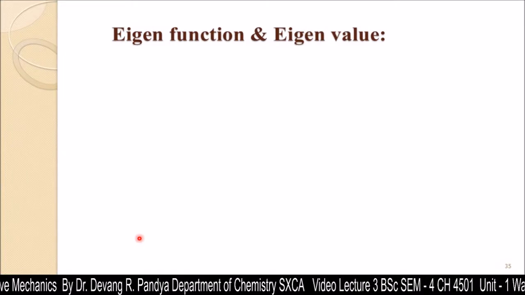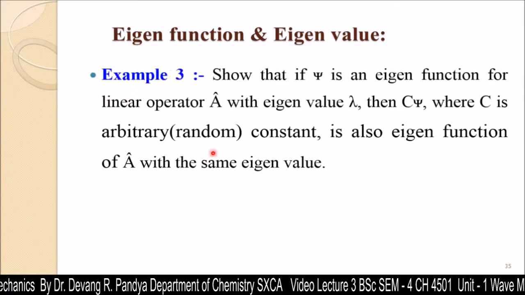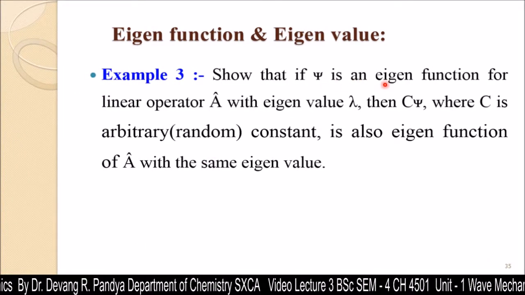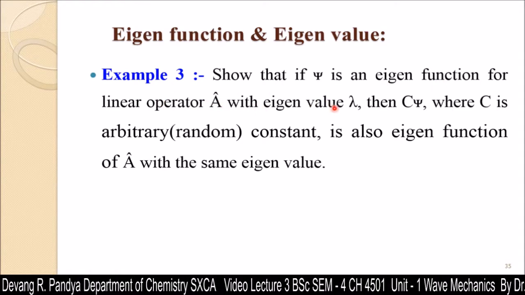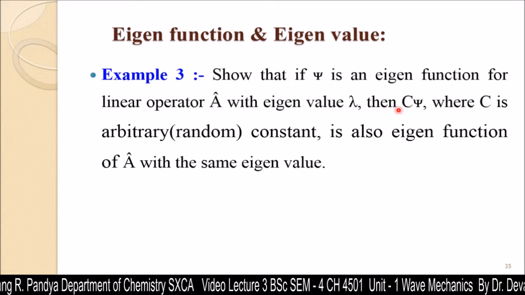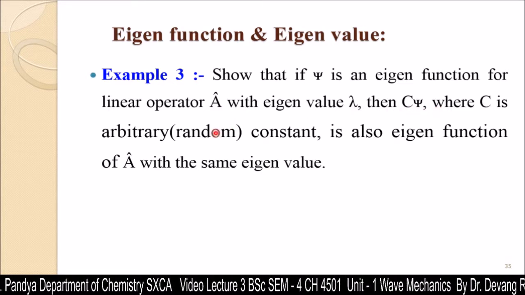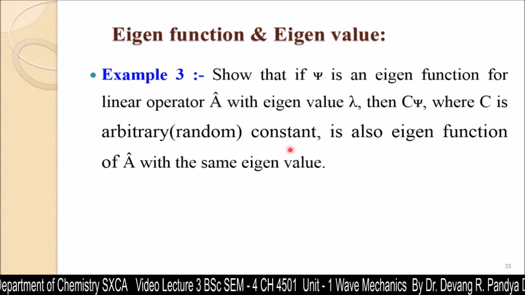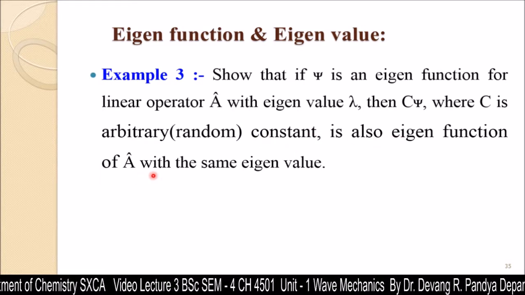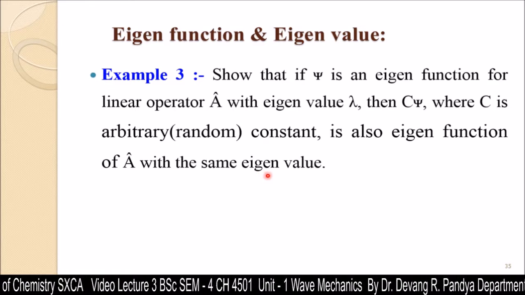Now some more examples of eigenfunction and eigenvalue. If psi is an eigenfunction of linear operator A with eigenvalue lambda, then C psi, where C is an arbitrary or random constant, is also an eigenfunction of operator A with the same eigenvalue.